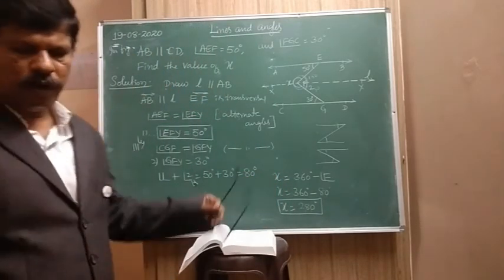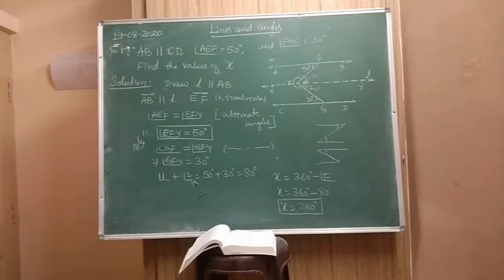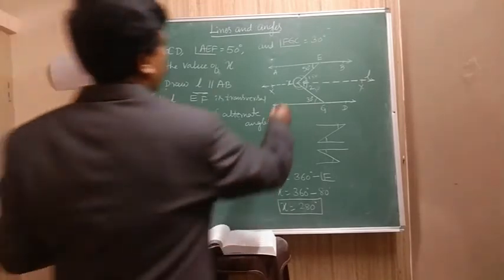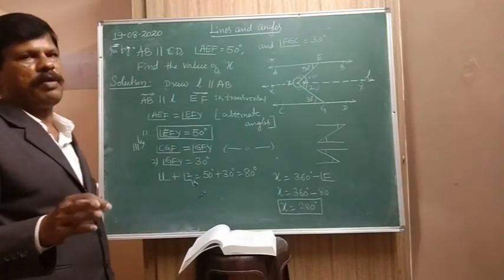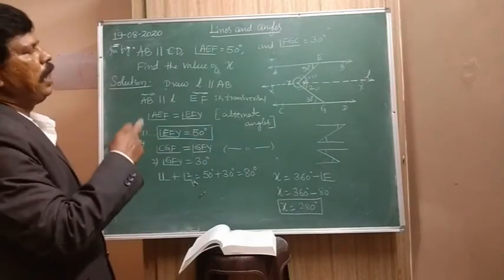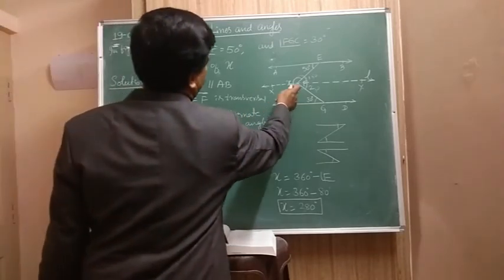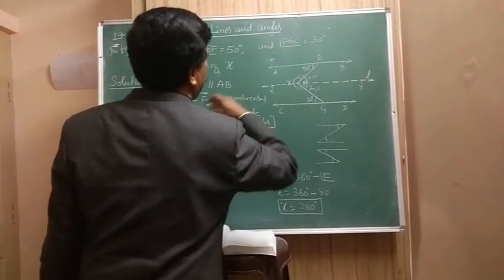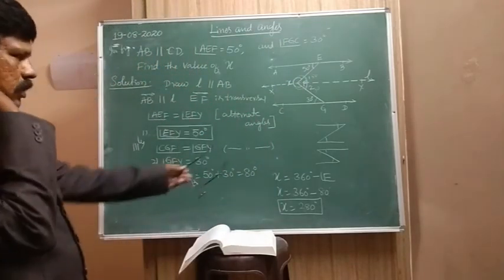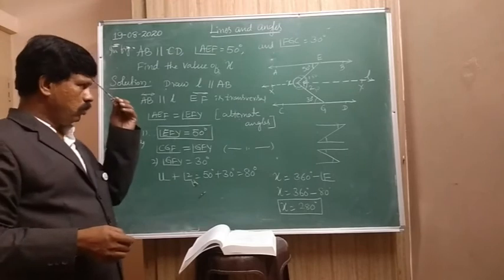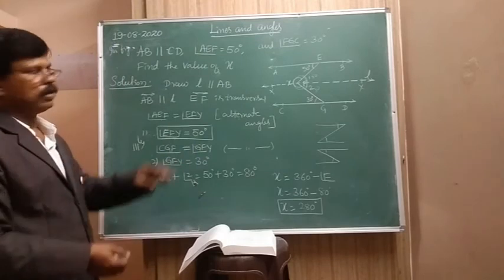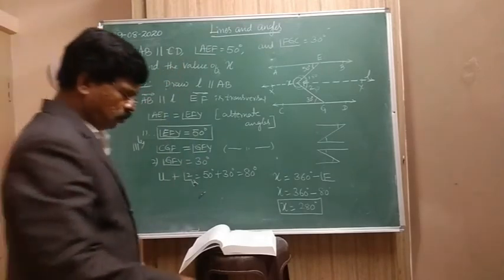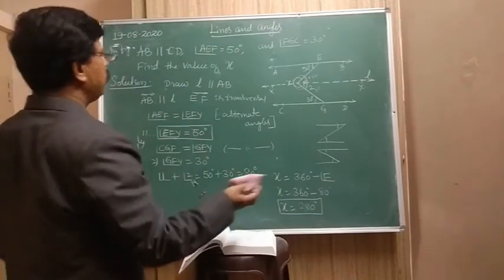Now, if you want to find out the value of X in another way, you can take this one. These two angles on the same side of the transversal are supplementary. You can take it, and here also you can take this one. Then you will get 80, but you won't get that one. This is the suitable way. So do the problem like this only. Clear? Understood? Repeat the videos. Pause it and then do the work.